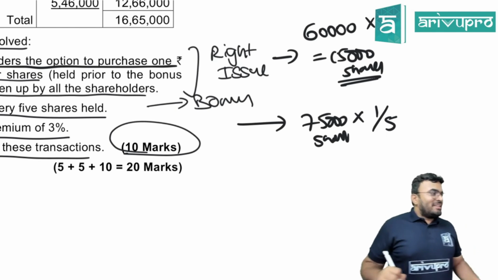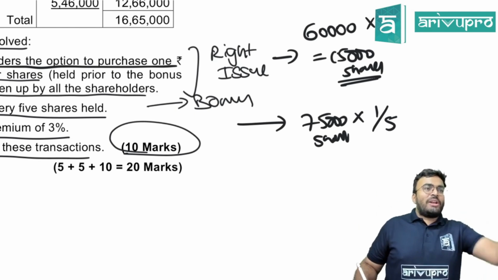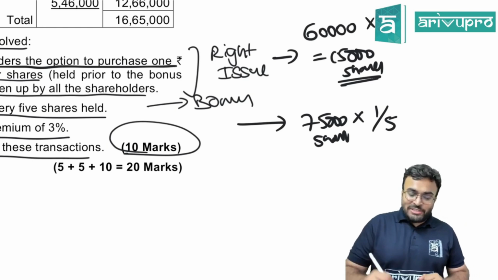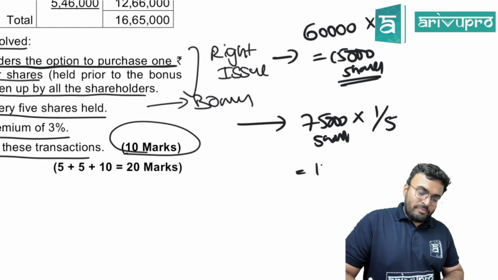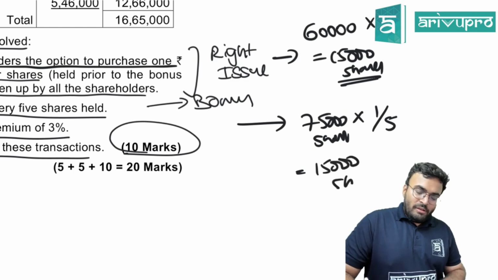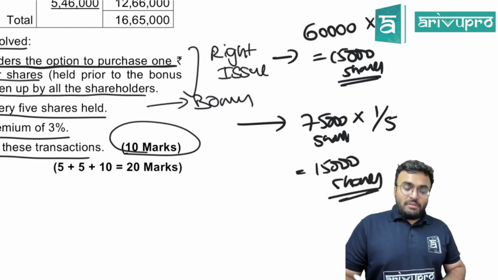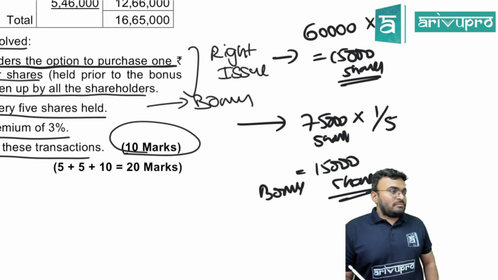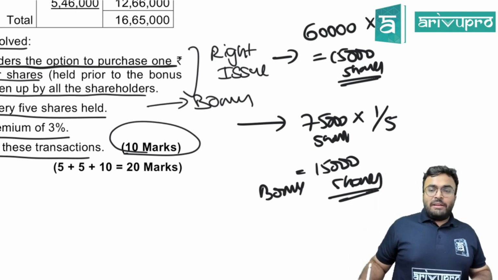75,000. How? 60,000 were there. Just now you issued the right issue, no? Now you have how many shares? 75,000 shares into 1 by 5. 15,000 shares. Bonus shares are also 15,000 only. I hope it is clear.